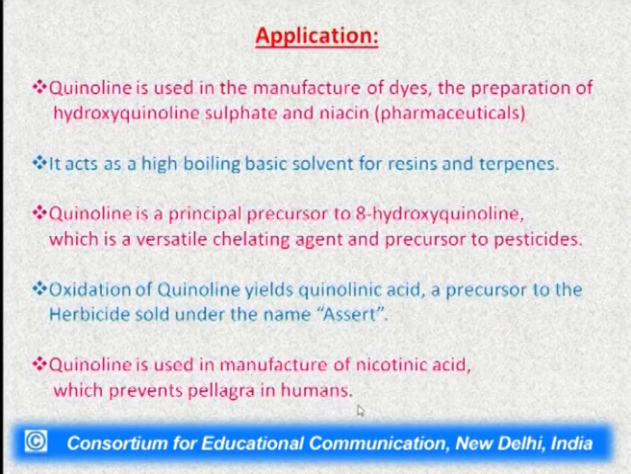This chelating agent can be used for providing supplements, providing nutrients to the body also. This chelation property can also be used in pharmaceuticals. Oxidation of quinoline gives us quinolinic acid, which is again a herbicide. What are these herbicides? These are the molecules which can be used to eradicate unwanted plants from the crop.